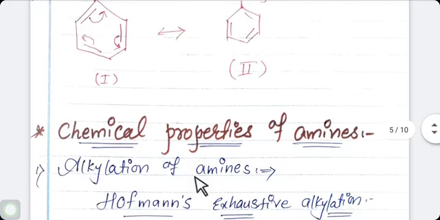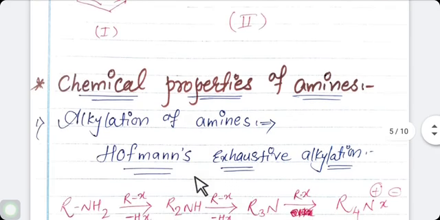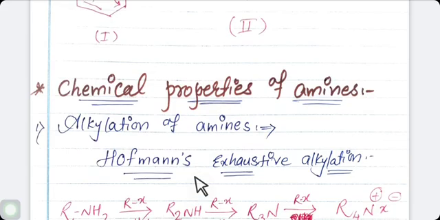Of amine, the first topic is alkylation of amine. And alkylation of amine is also known as Hofmann exhaustive alkylation. Students, now we are studying alkylation of amine, and it is nothing but a Hofmann exhaustive alkylation.